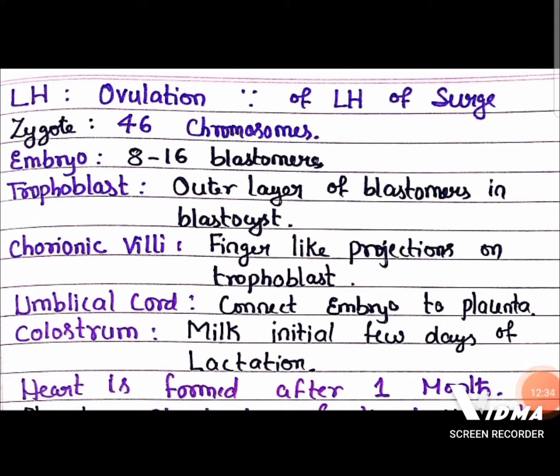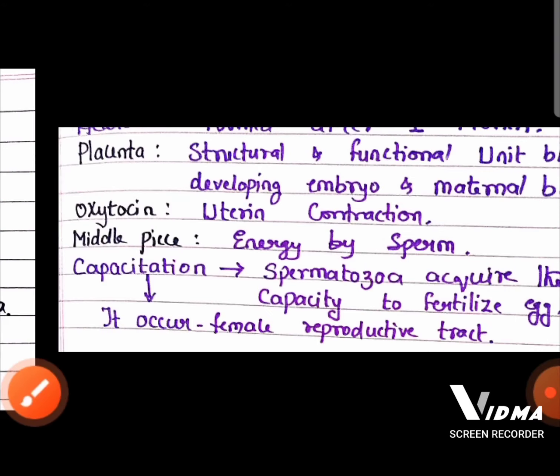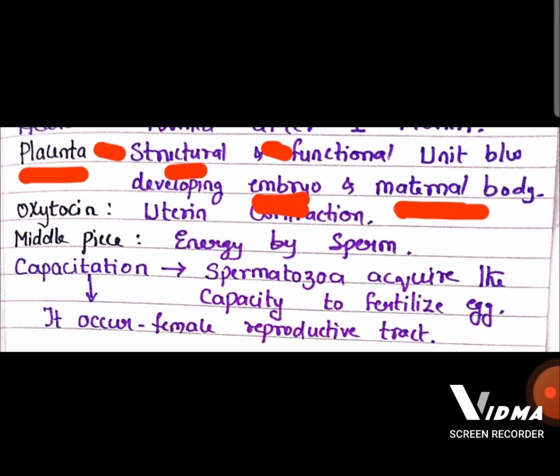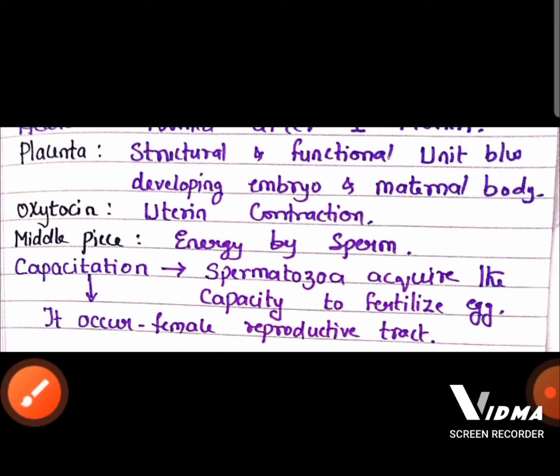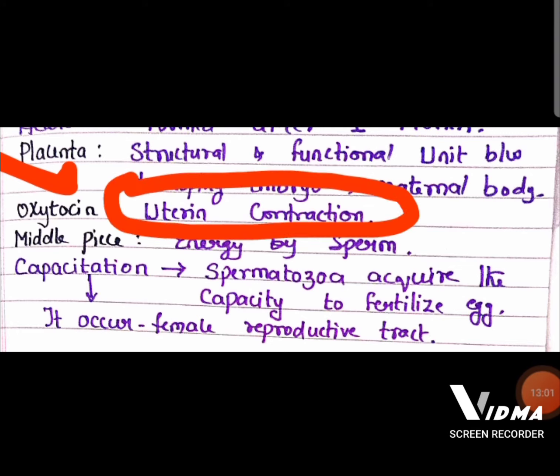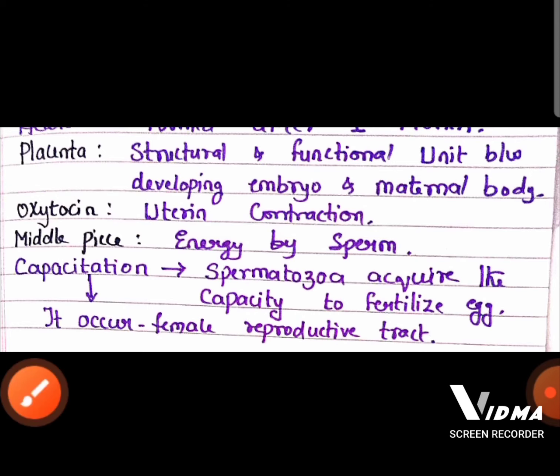And after the first month of pregnancy, the heart is going to be fully formed. And remember, the placenta is considered the structural and functional unit between the developing embryo and the maternal body. Between mother and embryo, there is a structural and functional unit called the placenta. And remember, oxytocin is the hormone responsible for uterine contraction that helps in delivery, that helps in parturition.